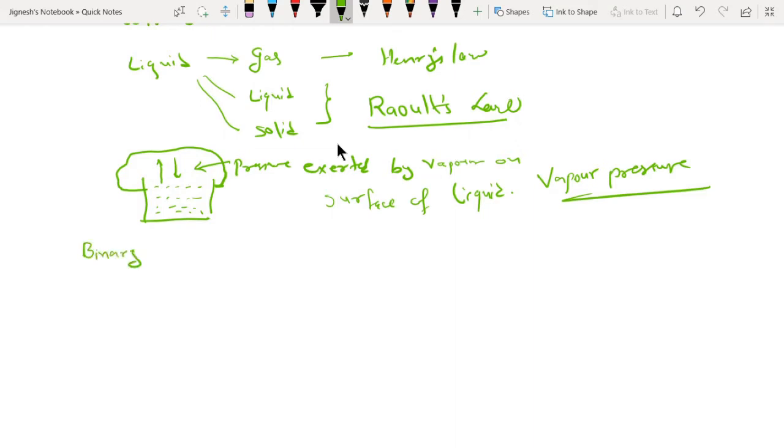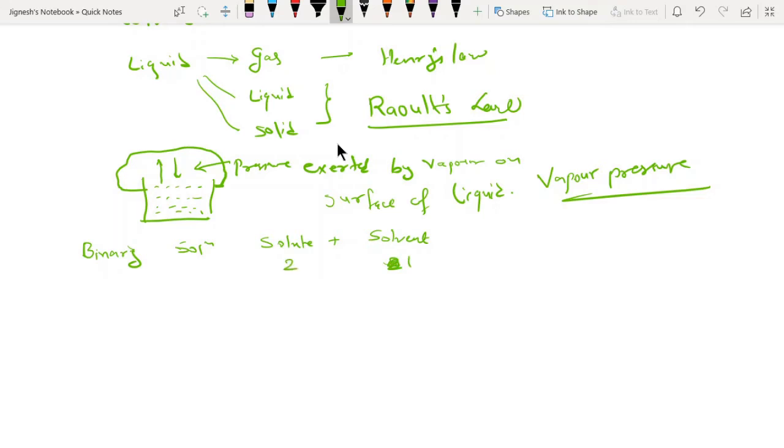Whenever we talk about a binary solution, we have to make sure that we have only one solute and one solvent. In our textbook it is given as 1 and 2: 1 for solvent, and 2 for solute.